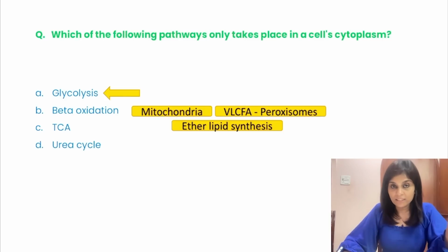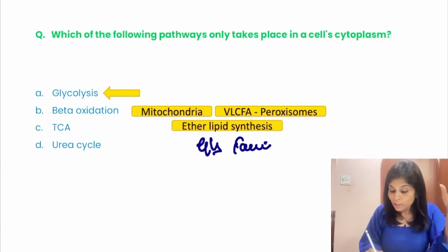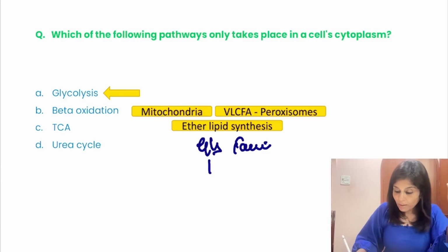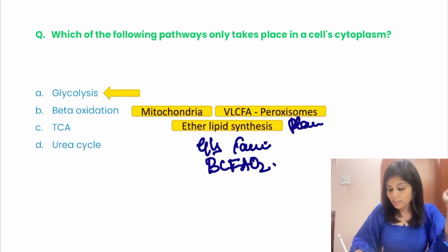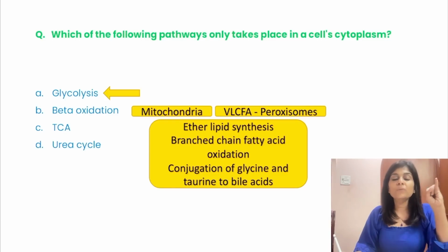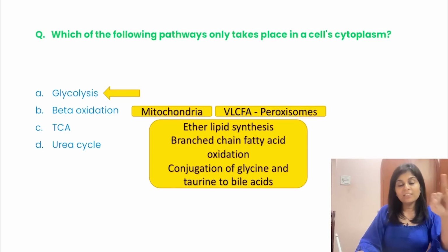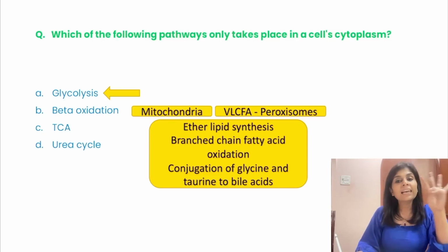Okay, ether lipid synthesis. The next one is glycine and taurine conjugation of bile acids. Apart from plasmalogen synthesis, they are also necessary for branch chain fatty acid oxidation. So tell me, what are the functions of peroxisomes? Peroxisomes are concerned with very long chain fatty acid oxidation, branch chain fatty acid oxidation, ether lipid synthesis, and glycine and taurine conjugation of bile acids.